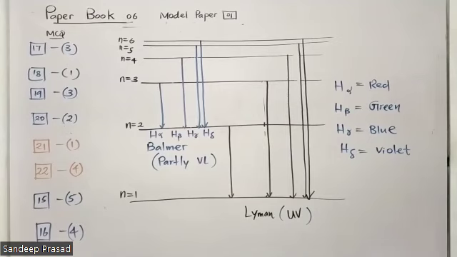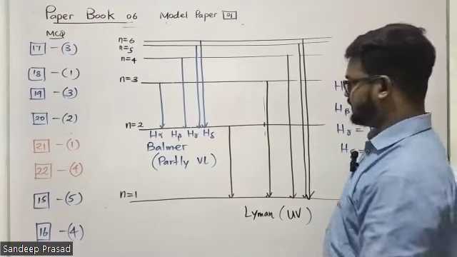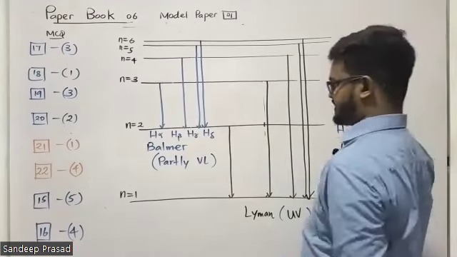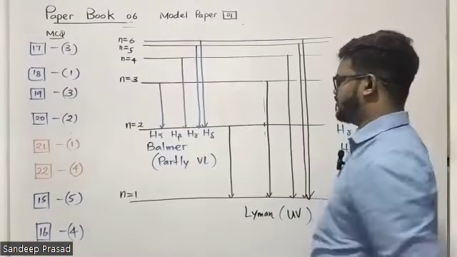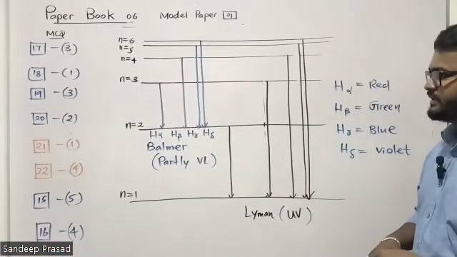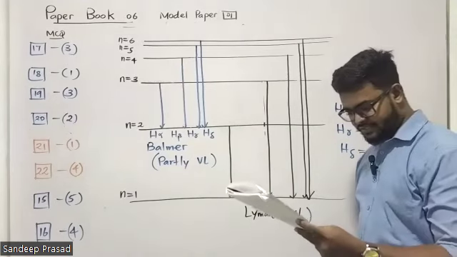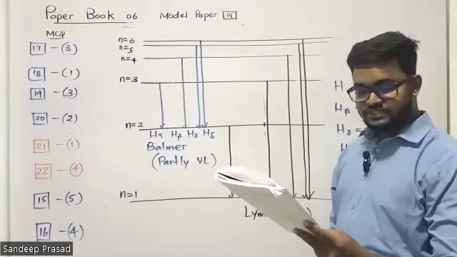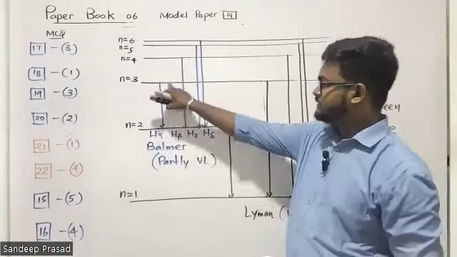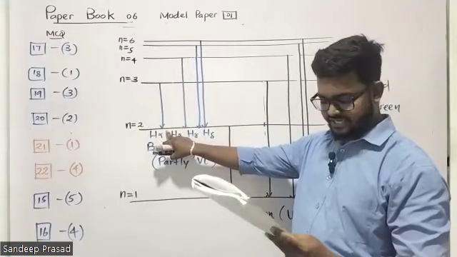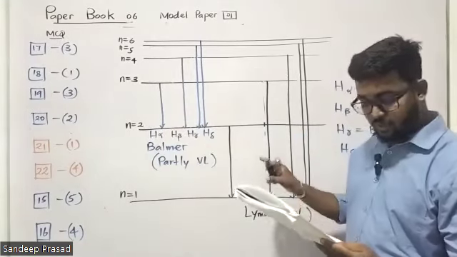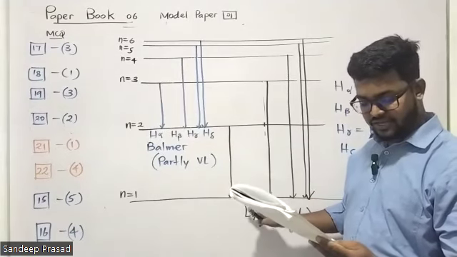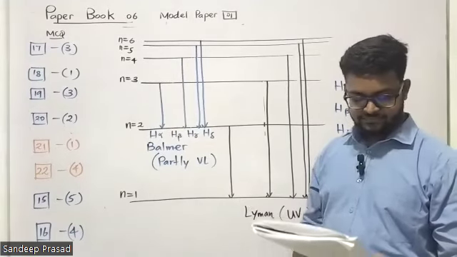So these are the Lyman series and Balmer series. I haven't mentioned the partial bracket form, no need, because here the comparison is between Lyman and Balmer. The wavelength of the first line of the Balmer series, 3 to 2, is longer than the wavelength of the first line of the Lyman series.